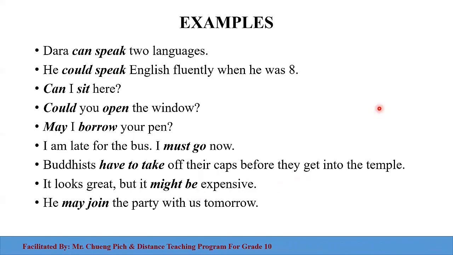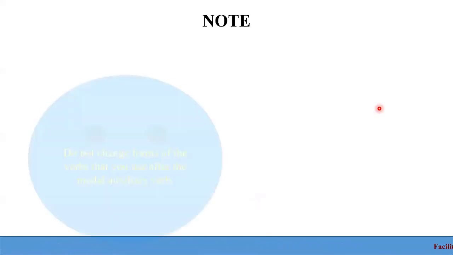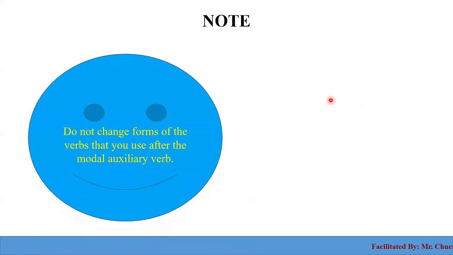Okay, so this is a very important note. Check this one first: do not change the form of the verb you use after a modal auxiliary verb, as I have mentioned earlier. We don't add s, we don't add es, we don't add ed or d, and we don't add ing. We don't change the form of it.